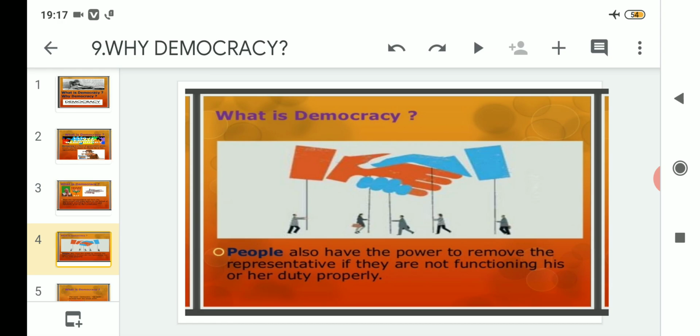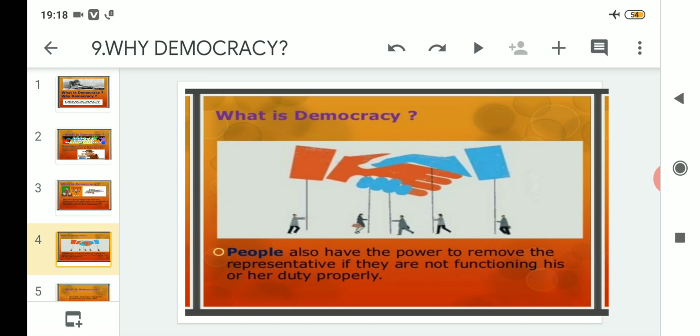So this is the most important aspect also, and this is the most important power that we have as a citizen of the country. That means, suppose we have elected some member, through the right to vote, we have elected one member of legislative assembly, suppose the MLA.